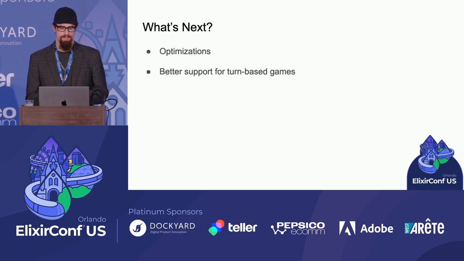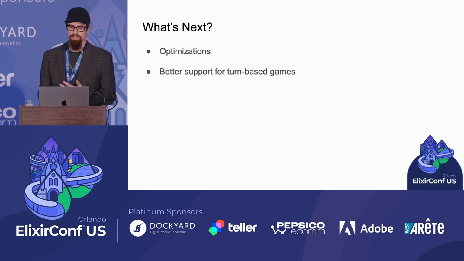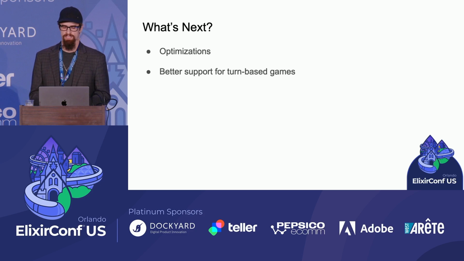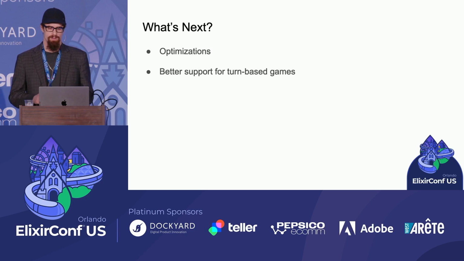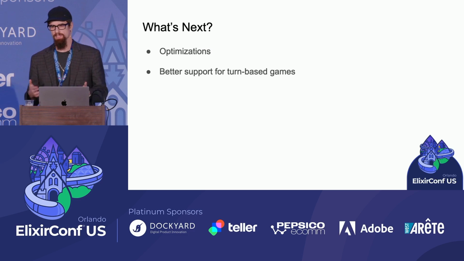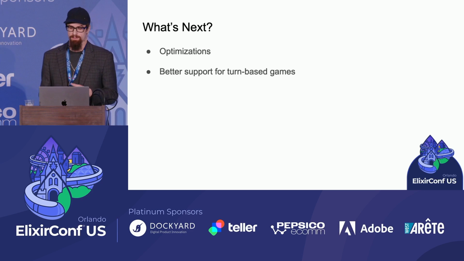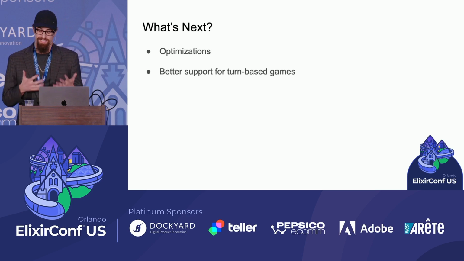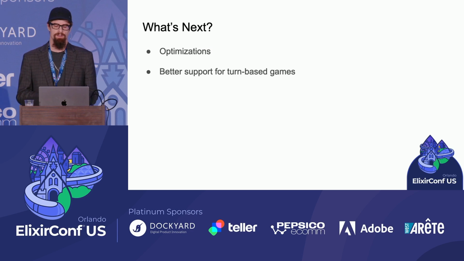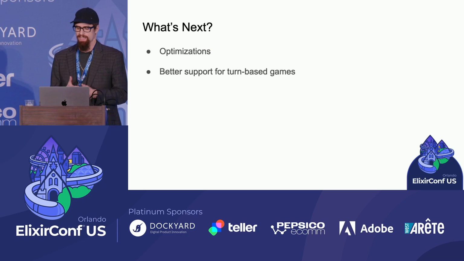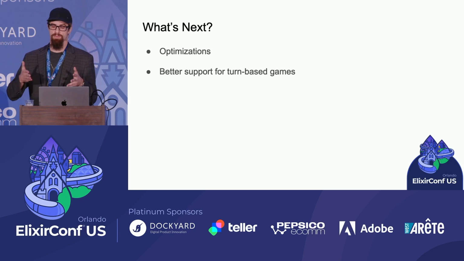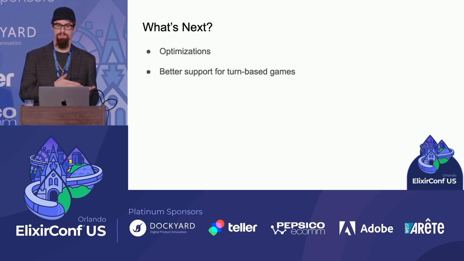Another thing is a common comment that I receive about ECSx is that so far it's been particularly geared towards real-time games and simulations, and that by nature, ECS is more geared towards real-time games. However, I'm constantly asked about support for turn-based games, and even hybrid games where some of the game is real-time and some is turn-based.